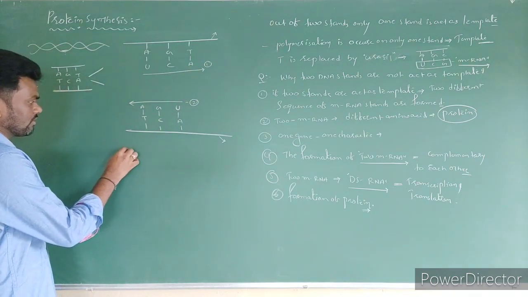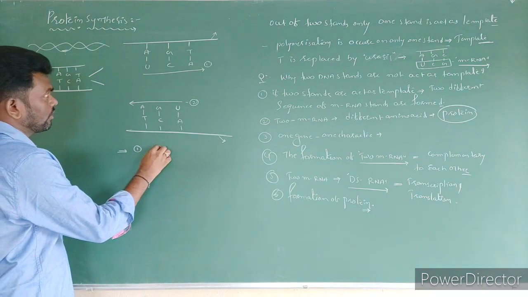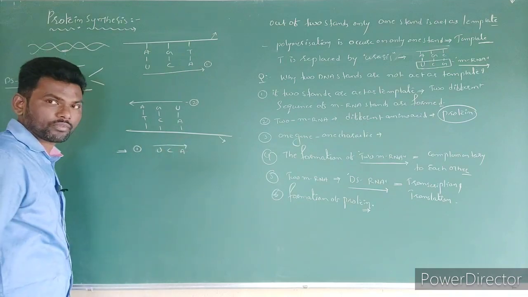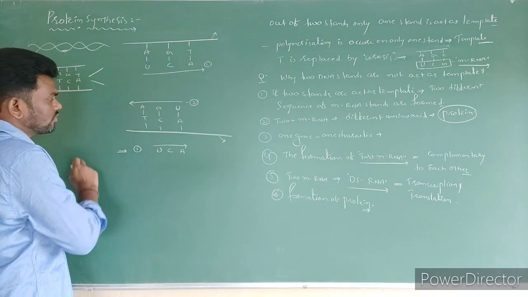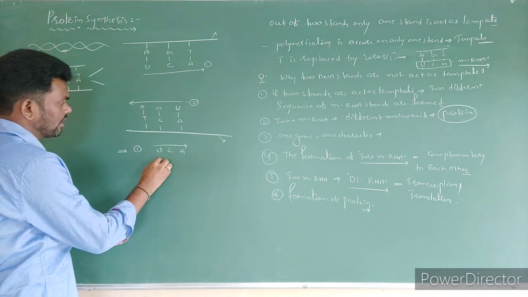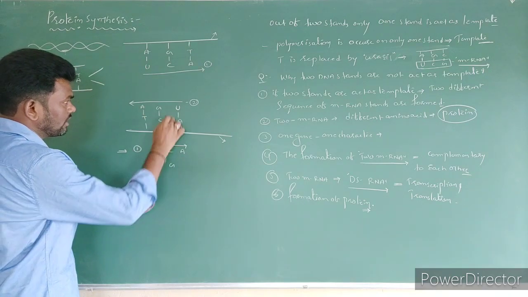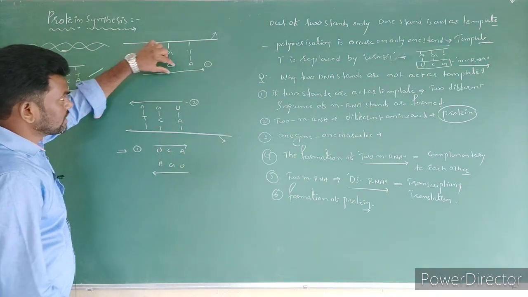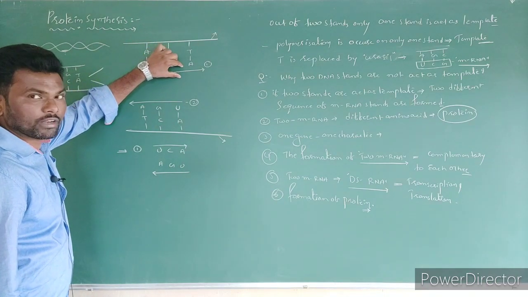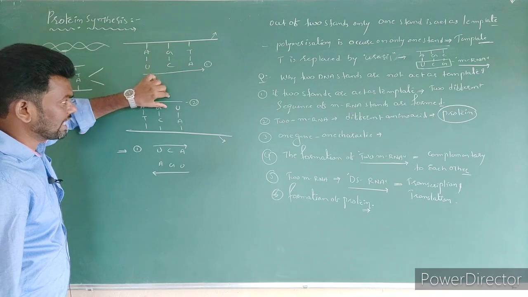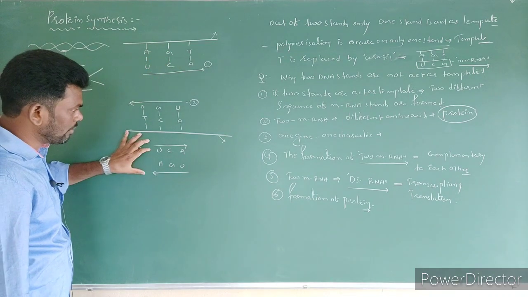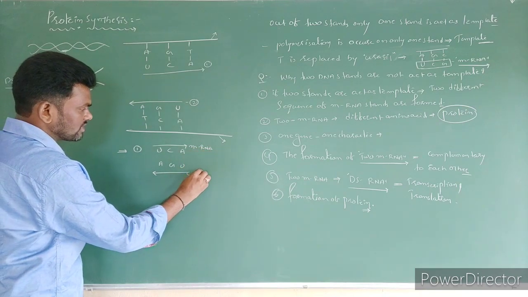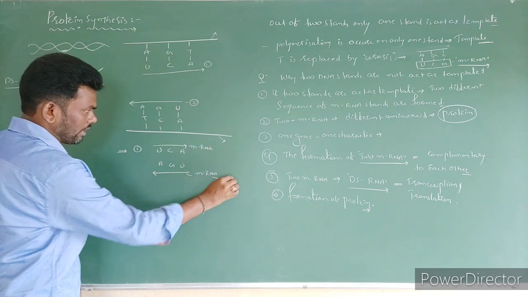Let's see the sequence, for example, U, C, A. So this is one strand of mRNA, and this strand is A, G, and U. This is one strand of mRNA. Now this mRNA contains genetic information which is complementary to the other mRNA. So then what happens? Now this mRNA is going to complement the second mRNA.